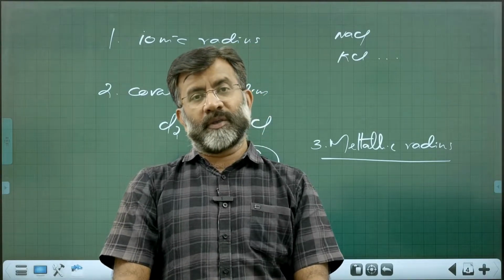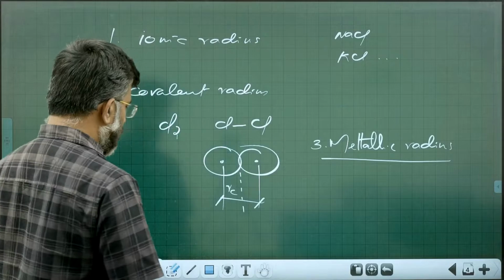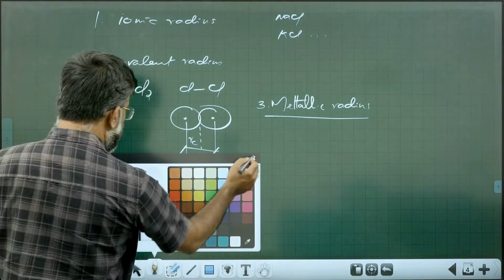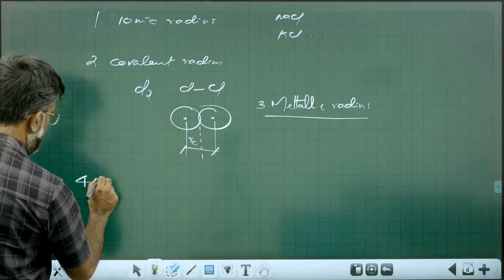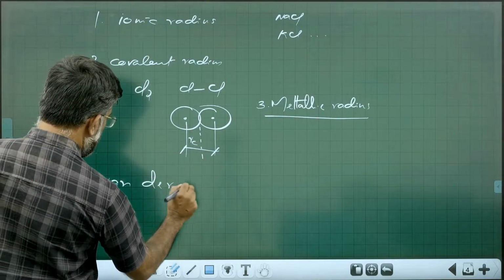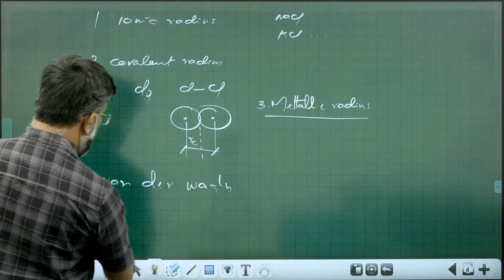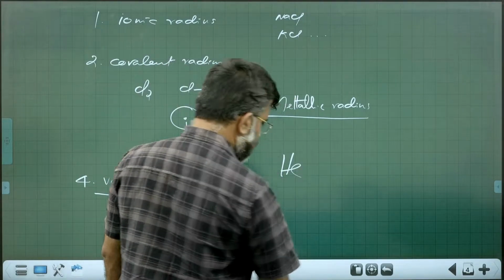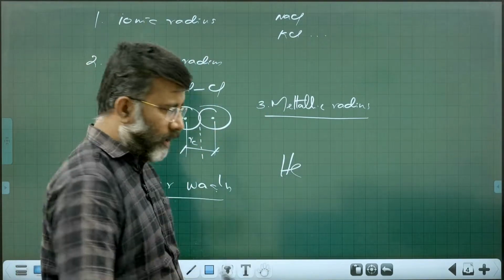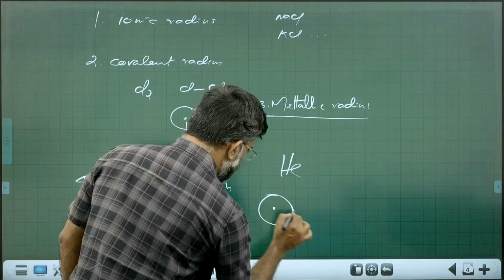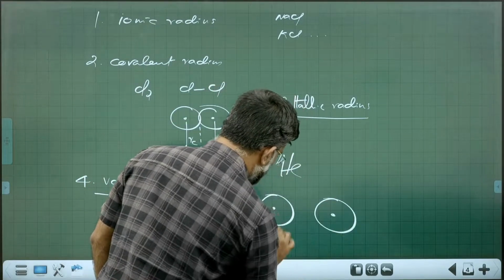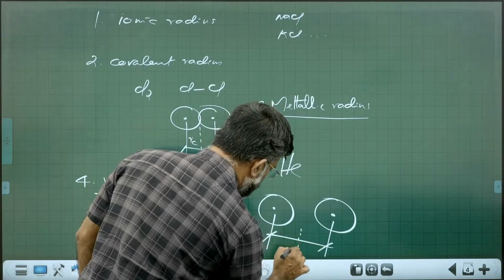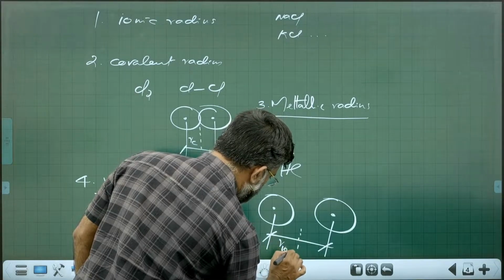For gaseous molecules there is another one, van der Waals radius. You might have heard about it. We take van der Waals radius for gaseous systems. What is van der Waals radius? Imagine we are talking about helium molecules. You know helium is monoatomic. So this is one molecule of helium and this is another. You take the distance between the two neighboring molecules and take half of that. That is van der Waals radius.